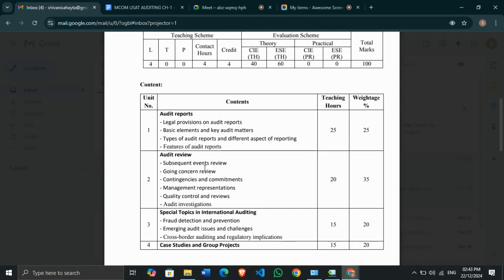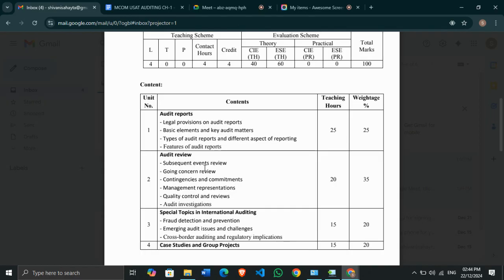Firstly, you must be aware what audit is. Audit means nothing but to check and to go through all the financials of the company so that you can get a true and fair value of your financial statements as well as the financial position of your business. So, audit reports, what audit reports are, what are the legal provisions on audit reports. Here we will study the legal provisions for international auditing rather than for Indian auditing.